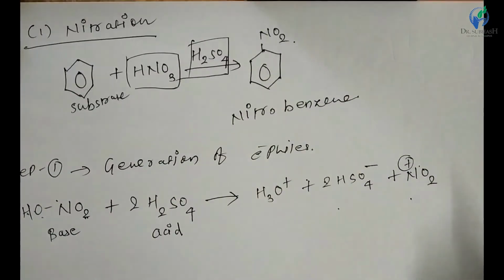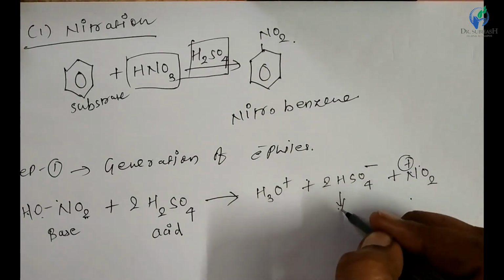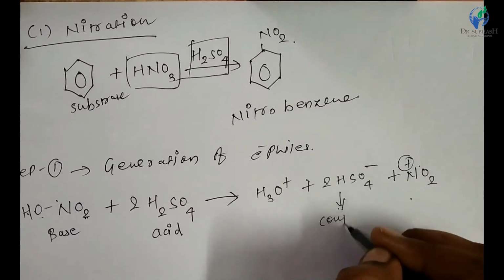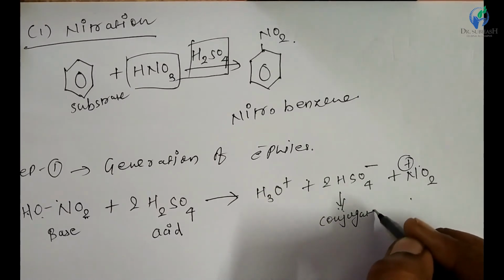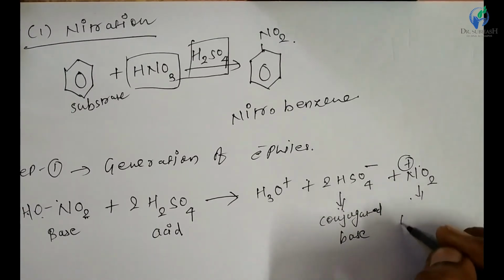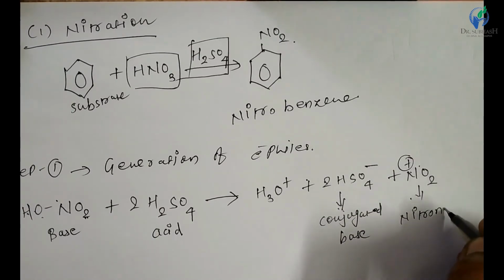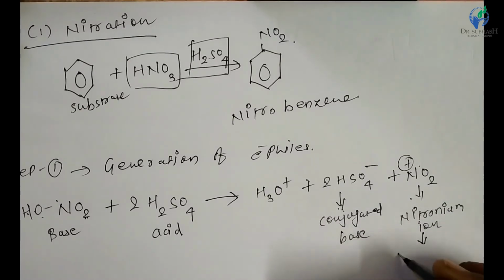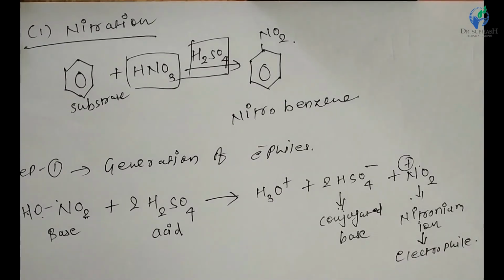This one is the nitronium ion. This one is bisulfate ion, which acts as a conjugate base. This nitronium ion acts as an electrophile. This is the first step, generation of electrophile.